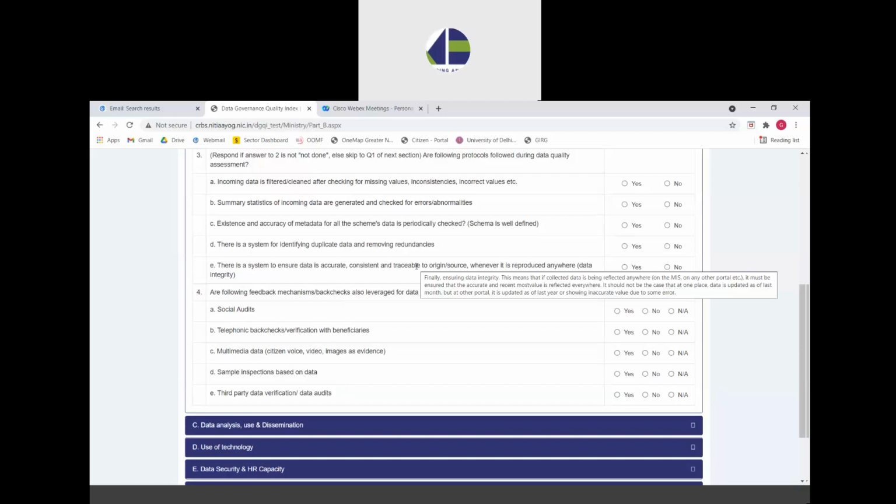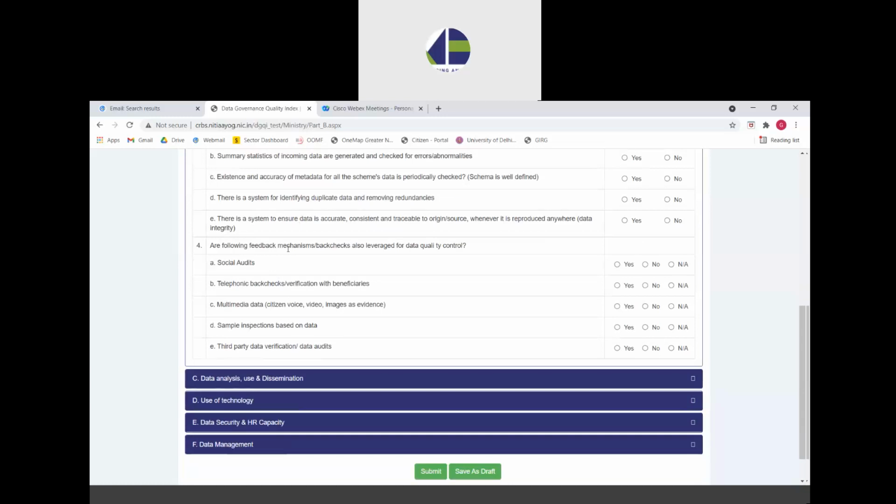So it is accurate, it is consistent, and it is traceable to the origin, which means that if any data is being reported somewhere in some report, it can be traced which particular date, which particular portal origin it was sourced from. So accordingly, the scheme division can select yes or no.